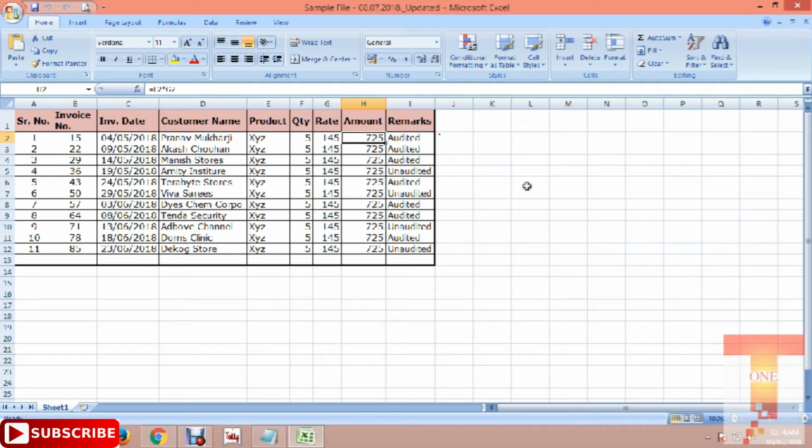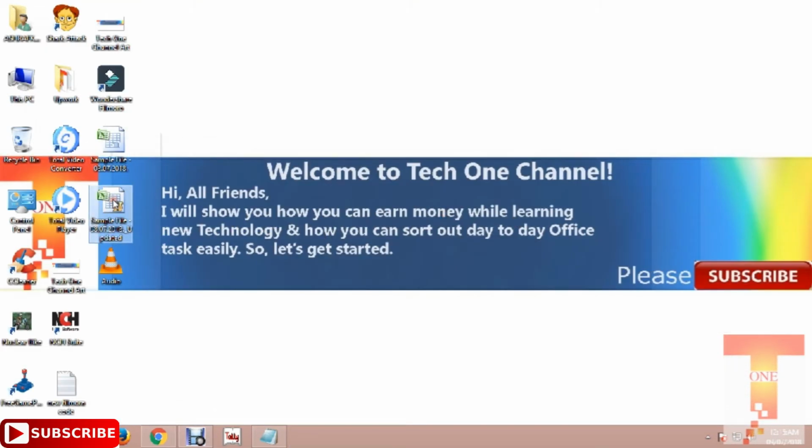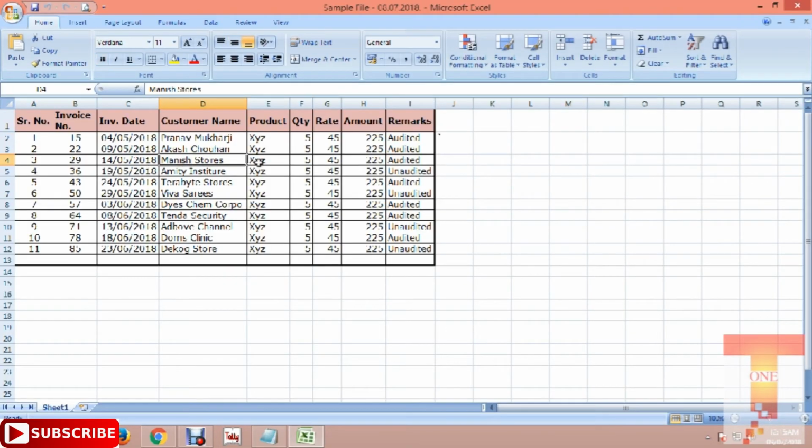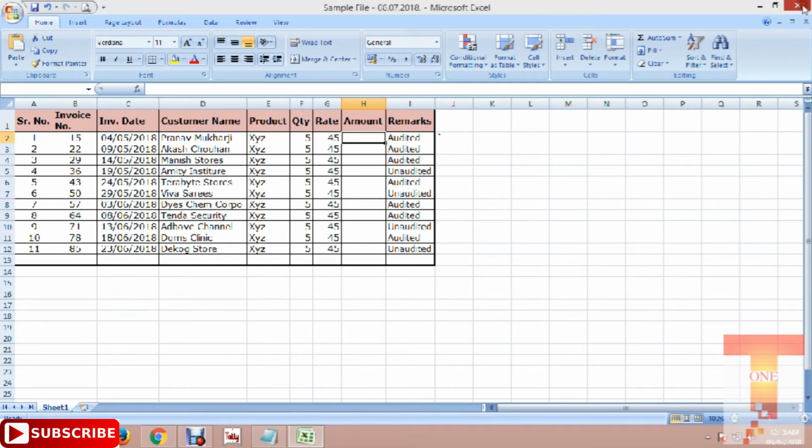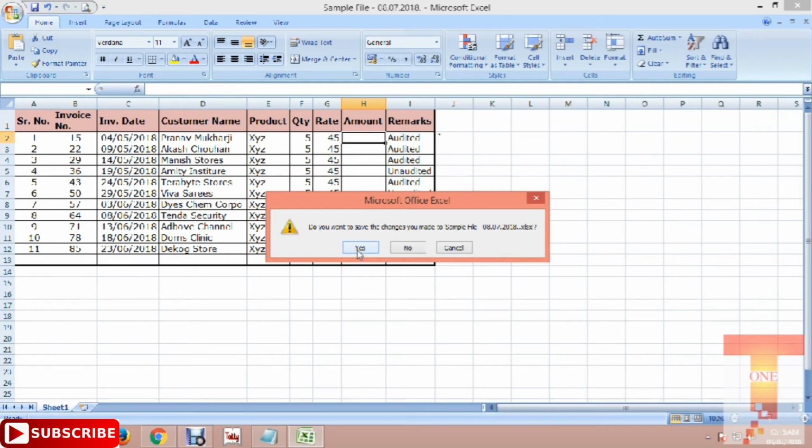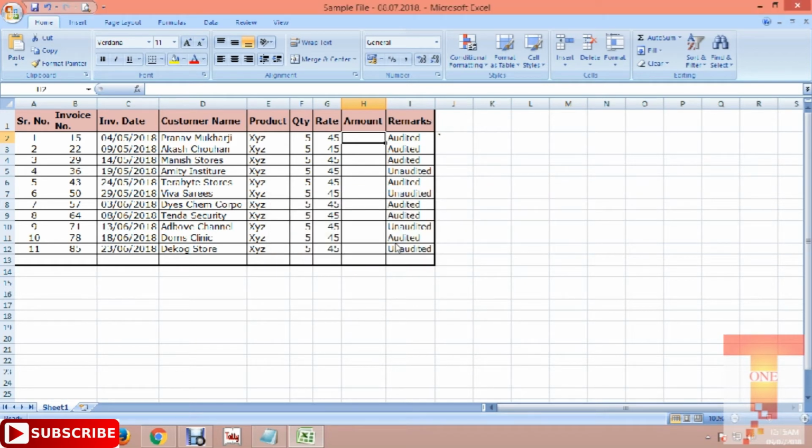So how can I create this type of worksheet while I work on the data, so that if it crashes, afterwards I can change the worksheet into a normal file? This is the worksheet that I created. So let me take you to the original one. This is the worksheet. Let me remove it now. This is the sample file that I created. If I remove this and close this file, it will ask me yes or no to save. So the formula is not here, so I just have to put the formula in.